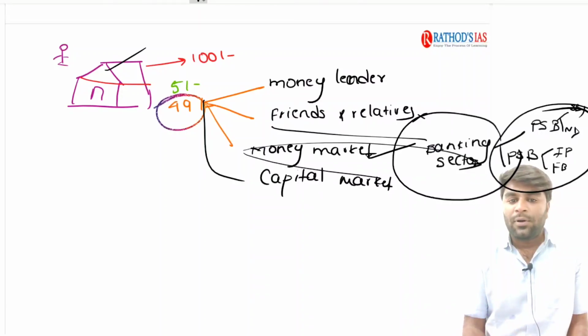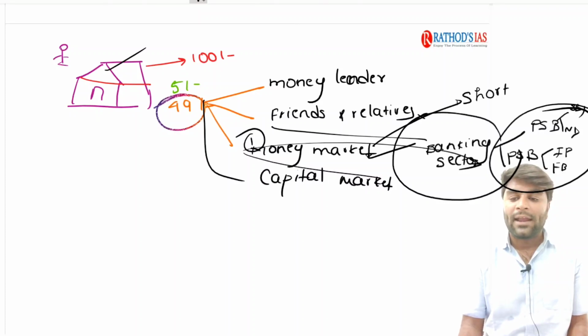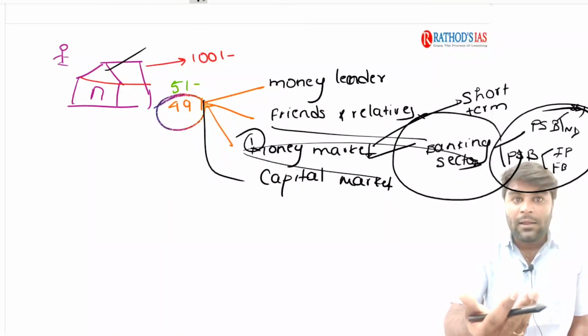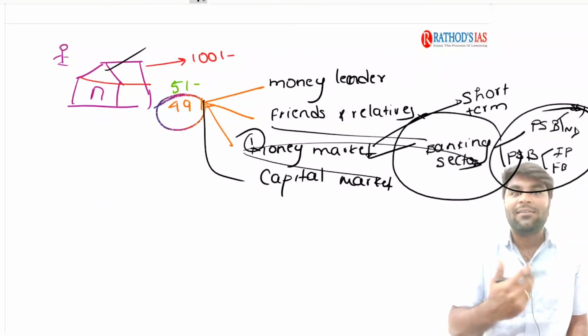Now, this is the first important option available for you. And remember the definition: money market is a market where borrowing and lending activities happen for a short-term period. Borrowing means taking the money from some institution. Lending the money is extending the money or giving the money.